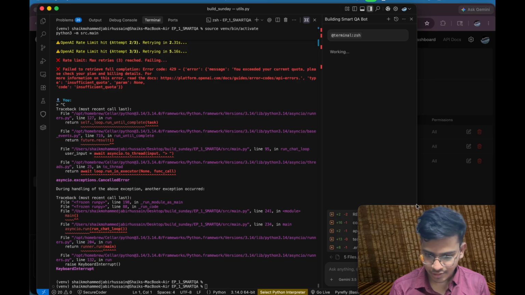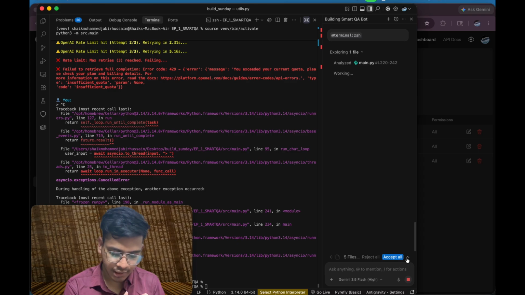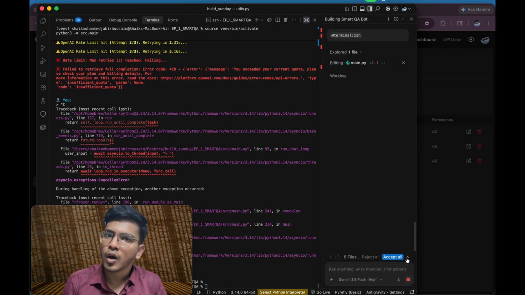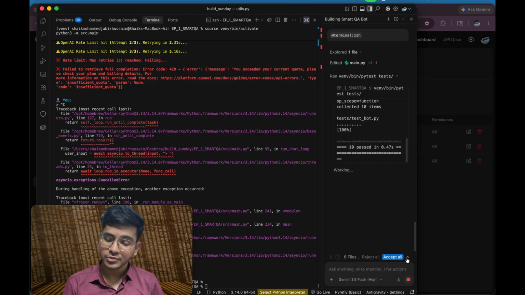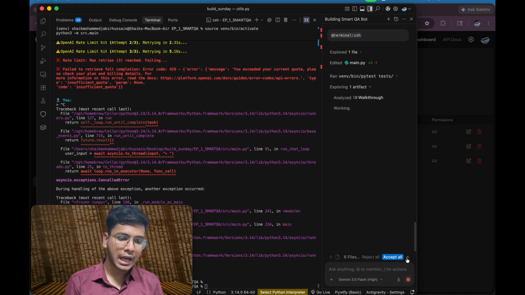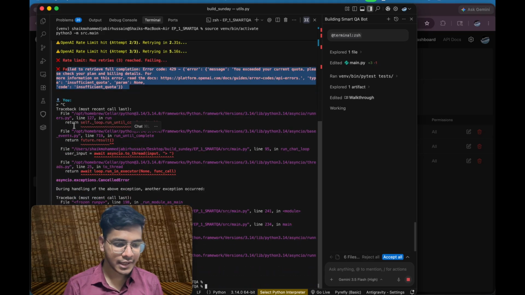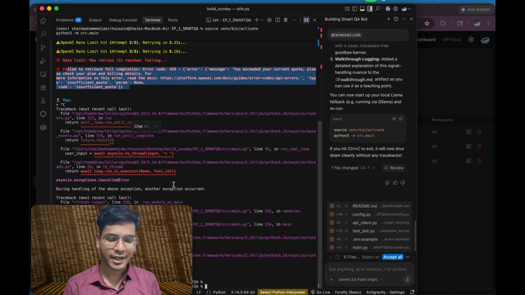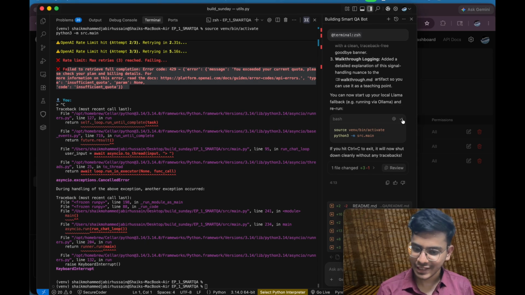Let me fix these errors. This is how we do coding nowadays, right? We just understand what is going on, and if you don't have enough knowledge on why you're getting this error, then you will struggle a lot in getting the solution. Even though you are using AI, you will get a lot of problems in between. So I know exactly that I don't have a limit right now and what the error means, and I know all these errors I can manually fix, but we are building applications using AI, so it would be unfair if I directly go and code. That's why I'm using AI rigorously here.